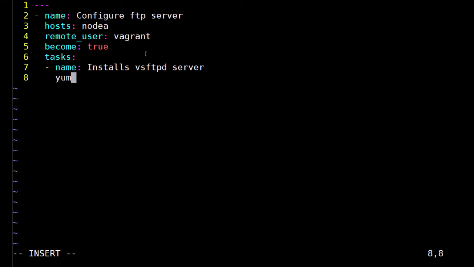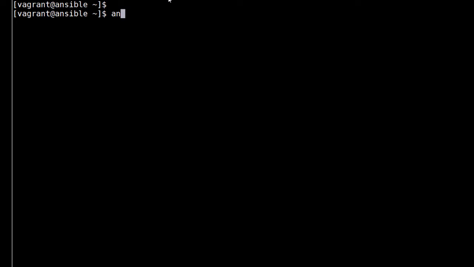Type yum colon. You'll use the yum module of Ansible to install the vsftpd package. If you are not sure how to use the yum module, you can use ansible-doc in another terminal just like this.